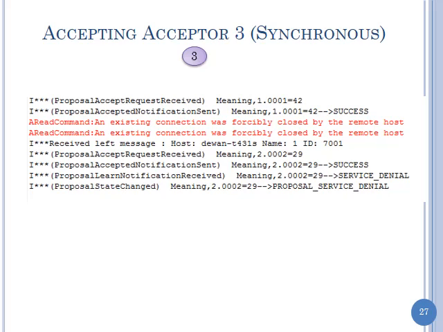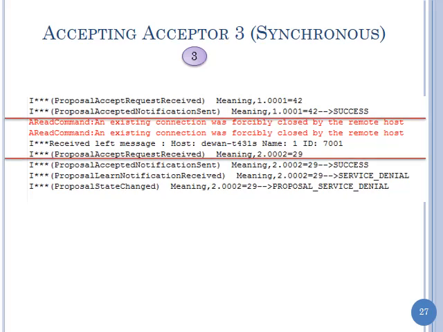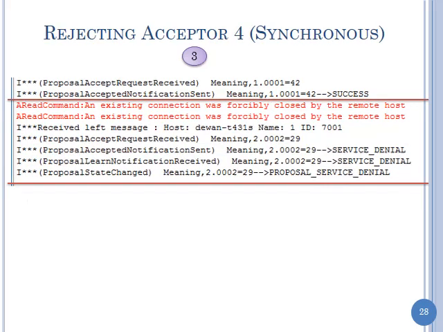It had said that it's successful, that I'm fine with 42. It was never received. And when it receives the other proposal, it says success, but it got service denial. And again, number 4 had sent both these messages, but they never got received by the central guy. So it's just making things a little bit more real.